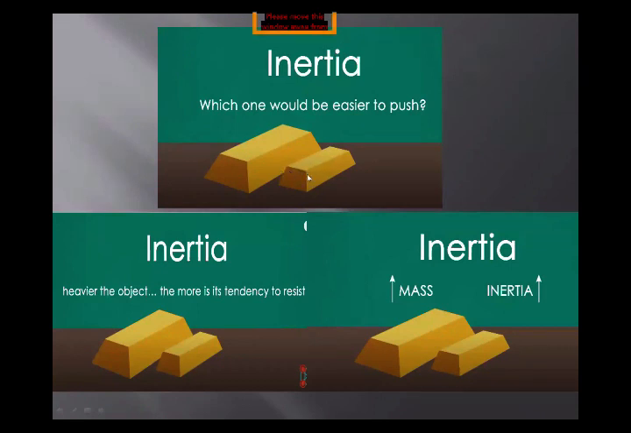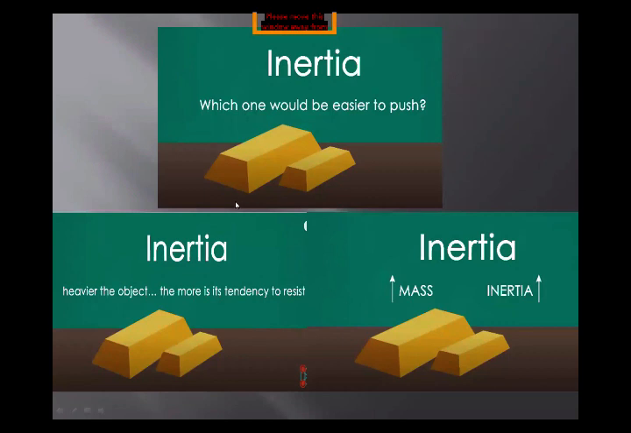Yes, it's very obvious that the smaller mass bar is easy to move, and by the application of a small amount of force, we can easily move it. So we can say that the heavier the object, the greater is the tendency to resist, because we need a greater amount of force to move it. So if mass is greater, inertia will be greater, and if mass is less, inertia will be less. I hope you understand it, and take a screenshot of these slides.